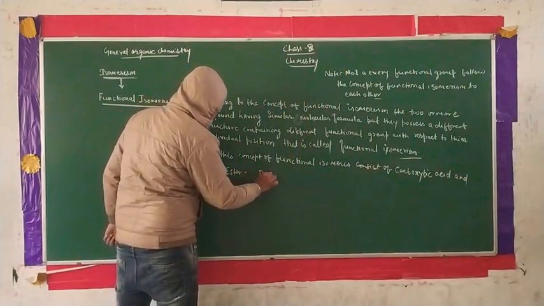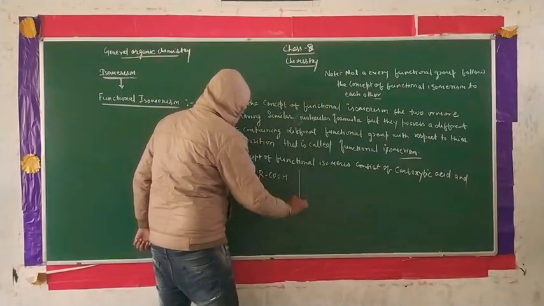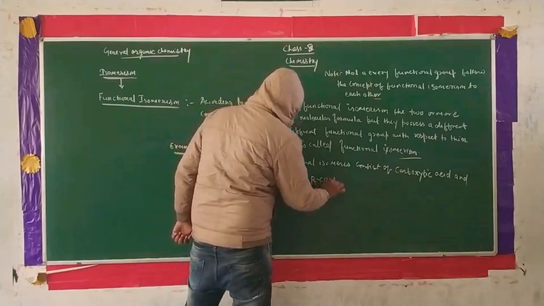That means the formulas are RCOOH and RCOOR.